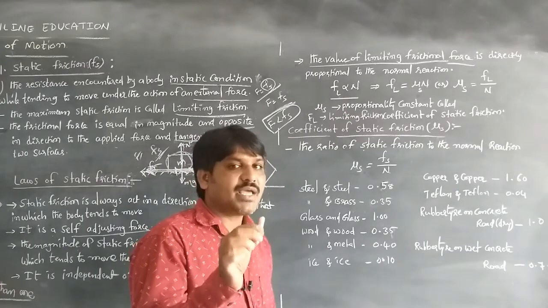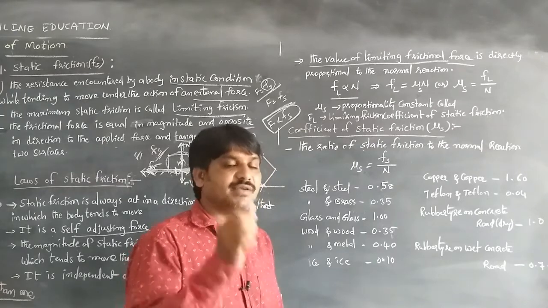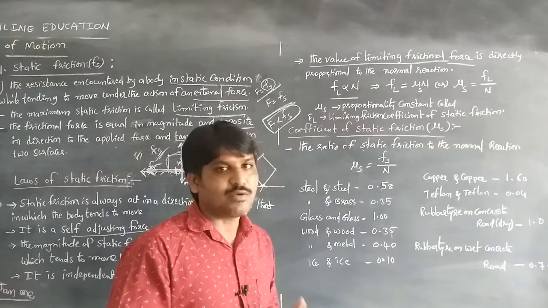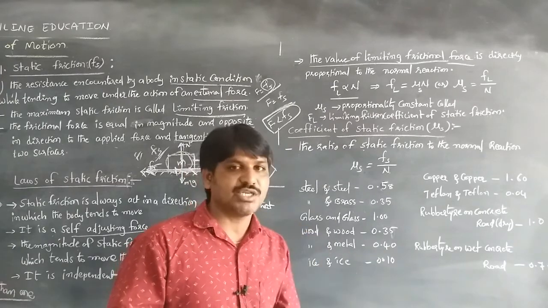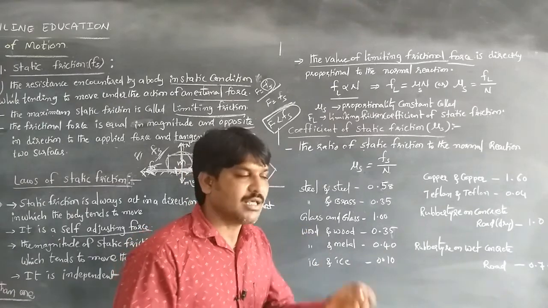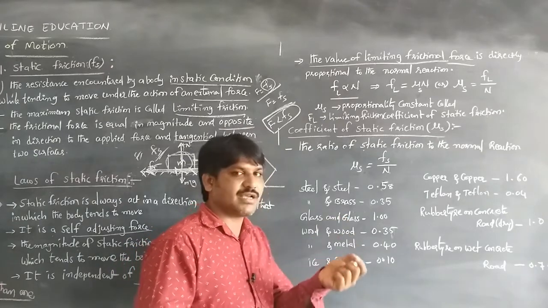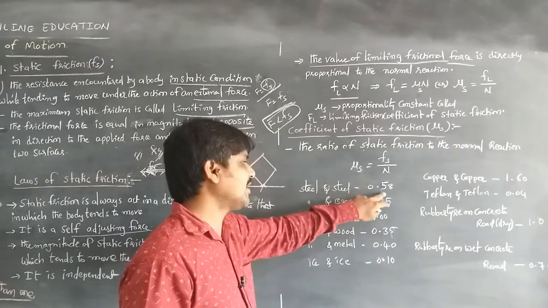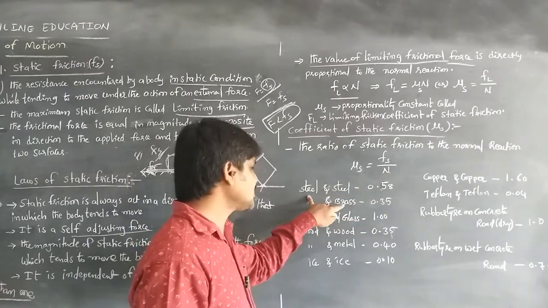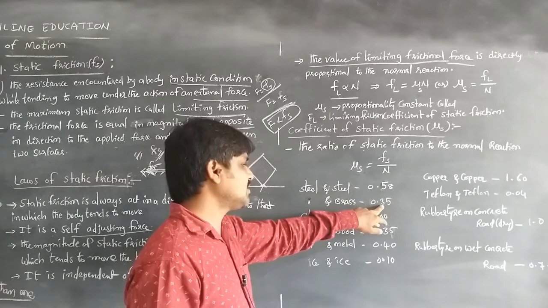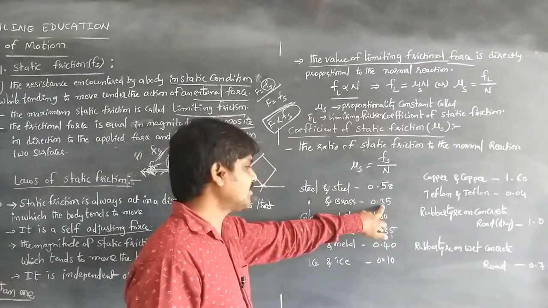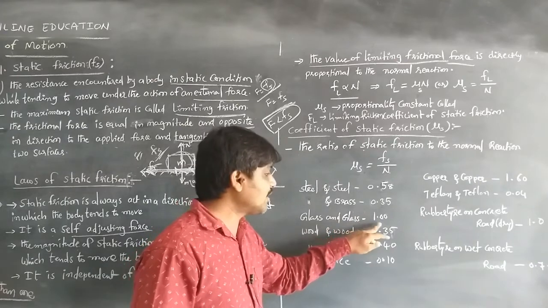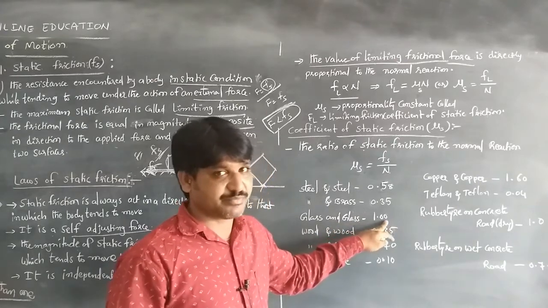But in the case of heavily polished copper plates, it may be greater than 1. Steel to brass, the value decreases to 0.35, and glass and glass is equal to 1.00, that is the limiting value.